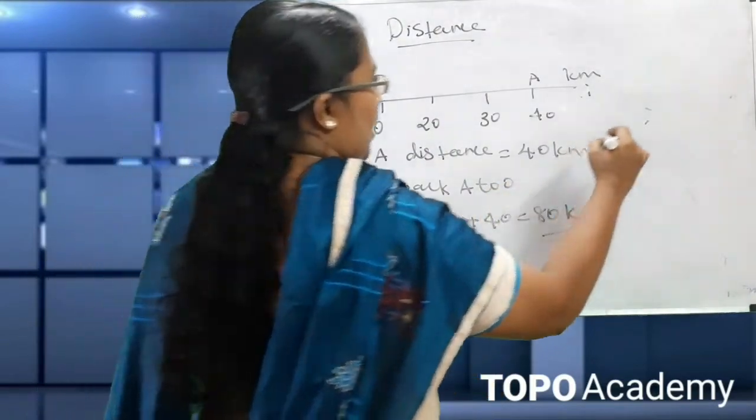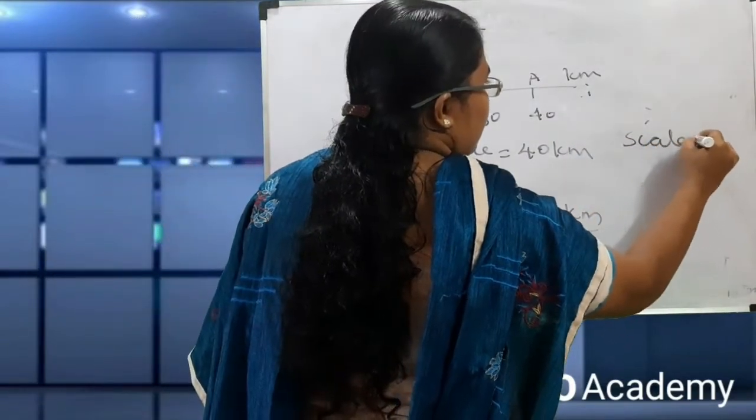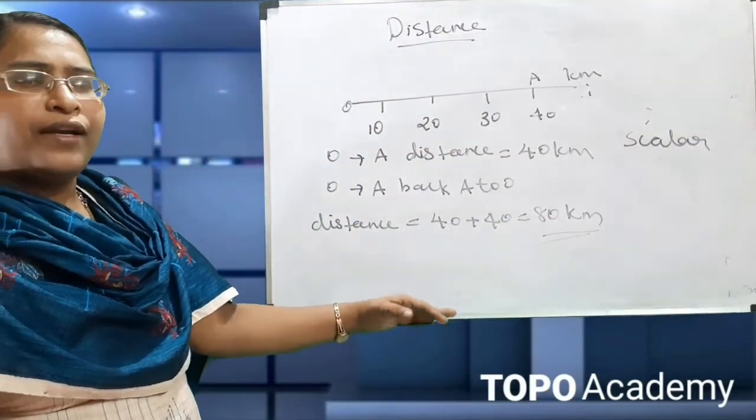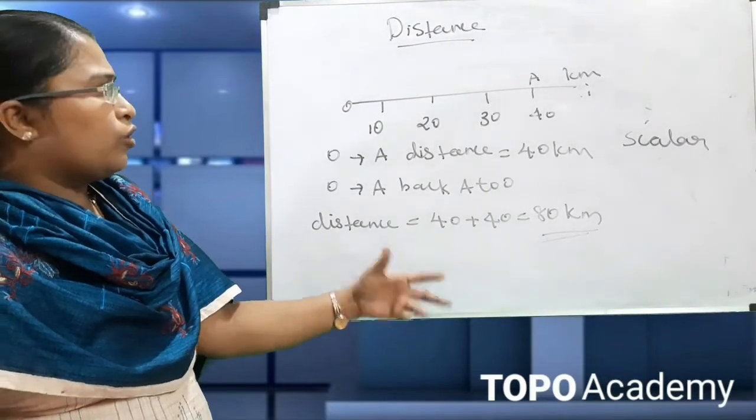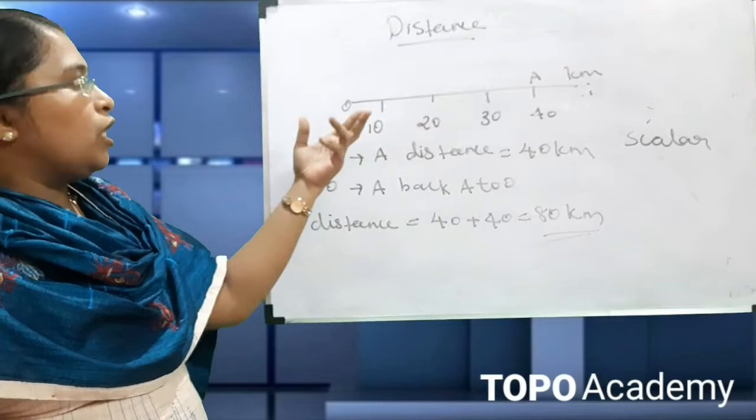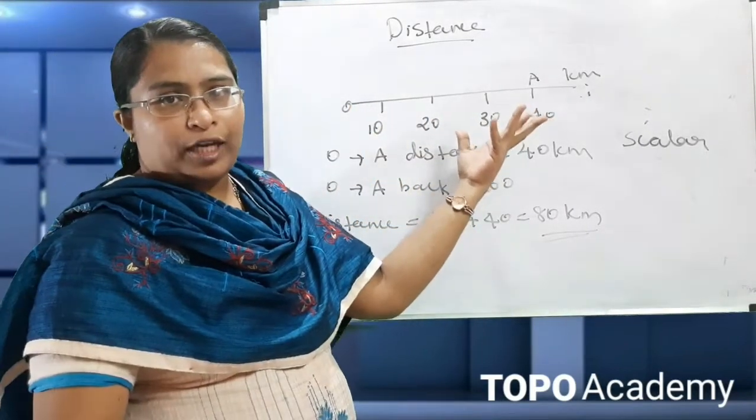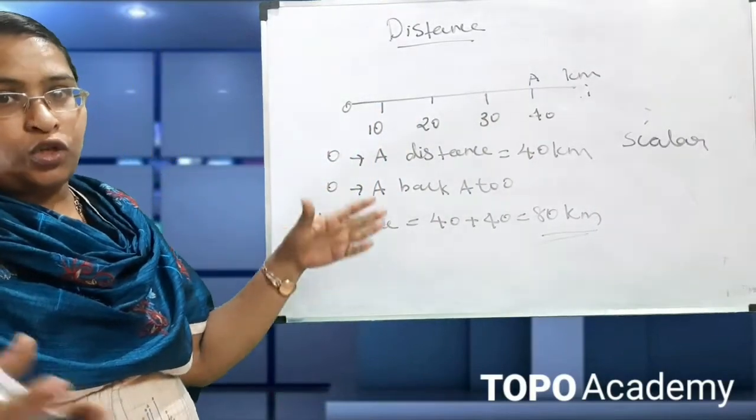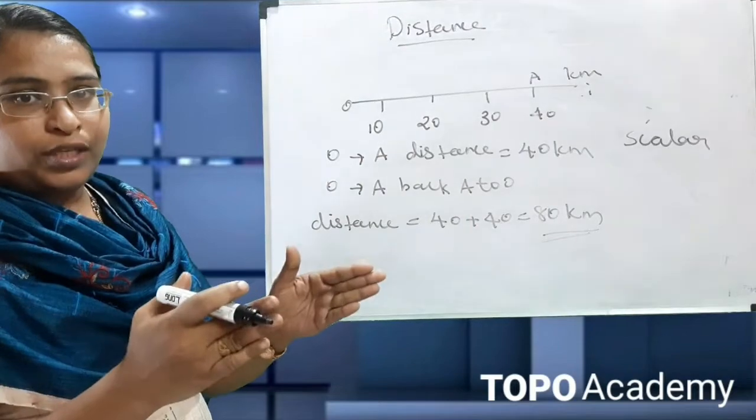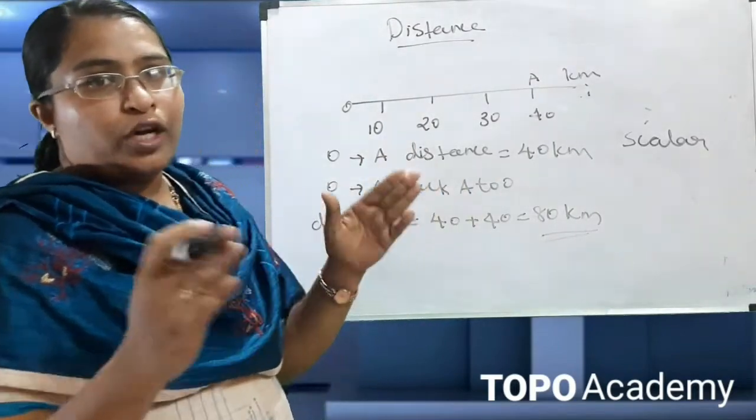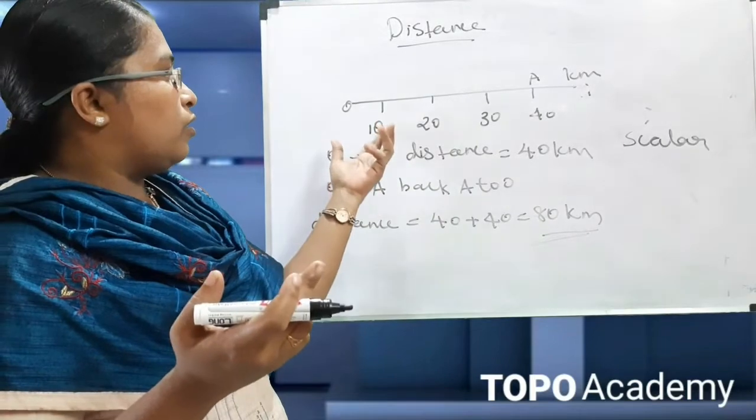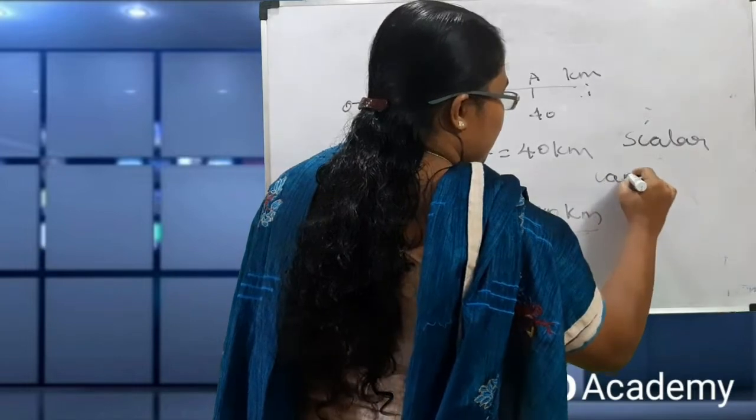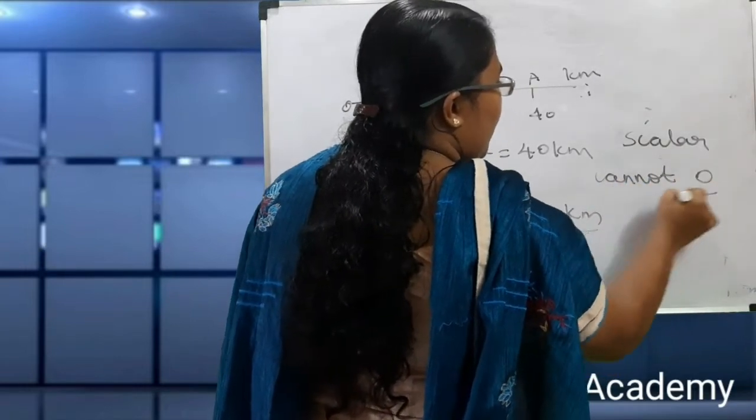So the distance is a scalar quantity. Next, we have to see whether distance can be 0. No, the distance cannot be 0, because when the object moves from O to A, it has traveled 40 kilometers, and again when it moves from A to O, it travels another 40 kilometers. So we are adding two distances, and the total cannot be 0.